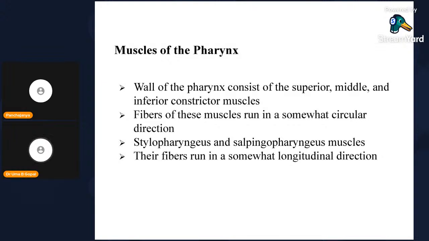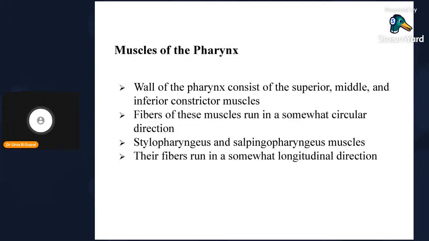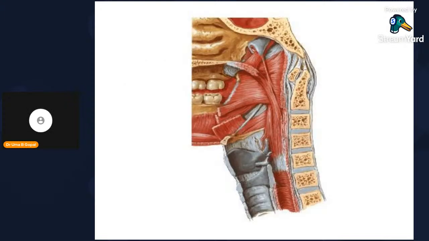Muscles of the pharynx. There are two types of muscle: longitudinal muscle and circular muscle. Circular muscles are the superior constrictor, middle constrictor, inferior constrictor. Longitudinal muscles are stylopharyngeus from the styloid process, salpingopharyngeus from the opening of the auditory tube into the nasopharynx, and palatopharyngeus from the palate. So you can see from the opening of the auditory tube, salpingopharyngeus, a longitudinal muscle. From the soft palate, palatopharyngeus muscle. And from the styloid process, stylopharyngeus muscle.